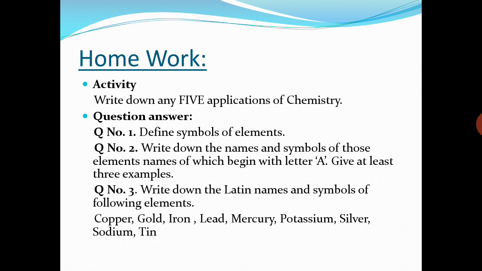Question number 3. Write down the Latin names and symbols of following elements: copper, gold, iron, lead, mercury, potassium, silver, sodium and tin.